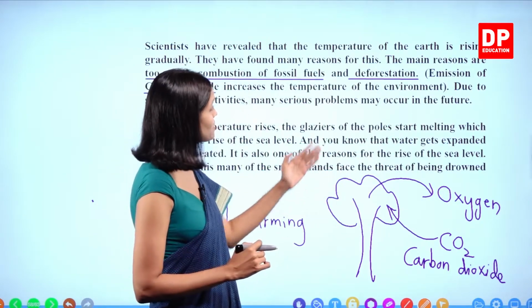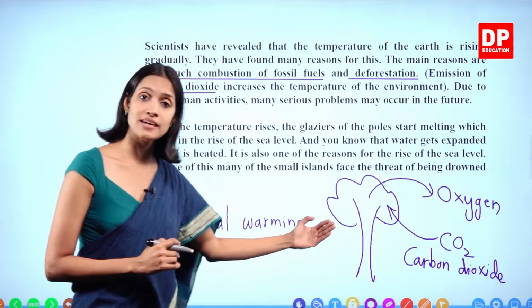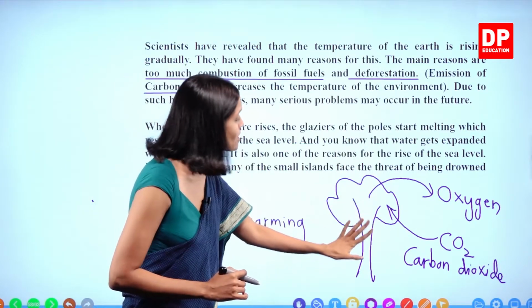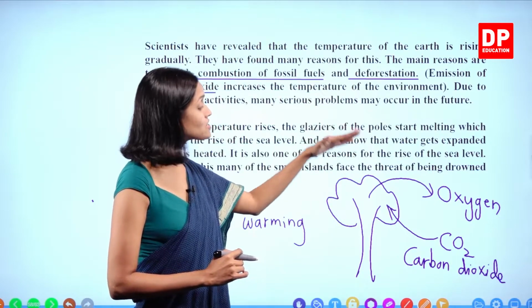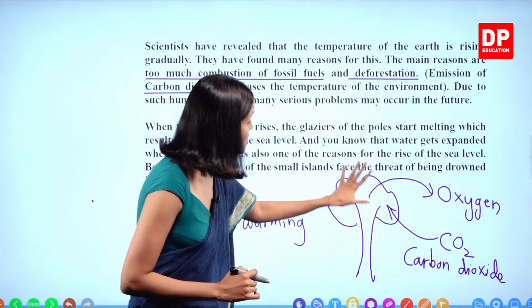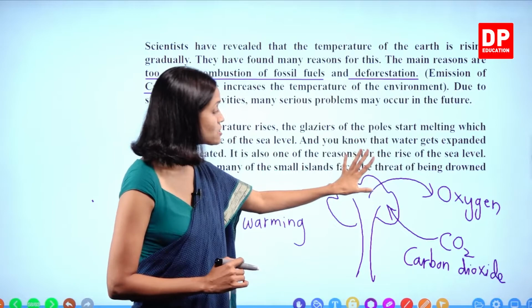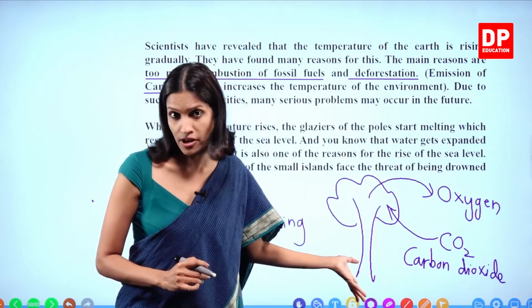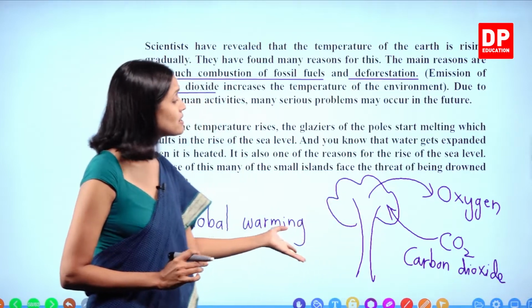But what will happen? What is deforestation? Deforestation means cutting down trees, clearing the forest. When the number of plants reduces, there are no adequate plants to absorb the excessive amounts of carbon dioxide in the environment. Right, children?